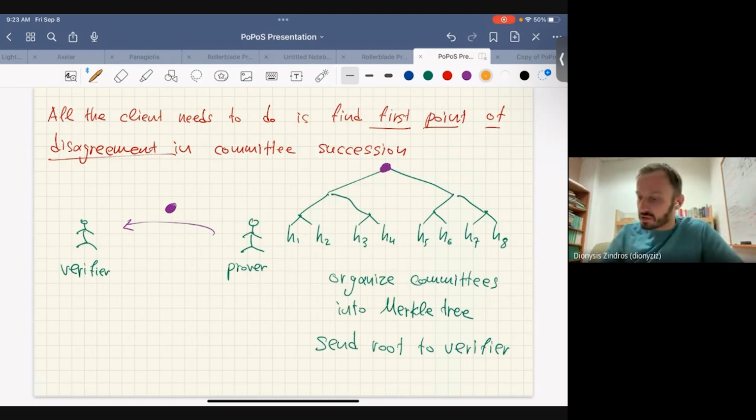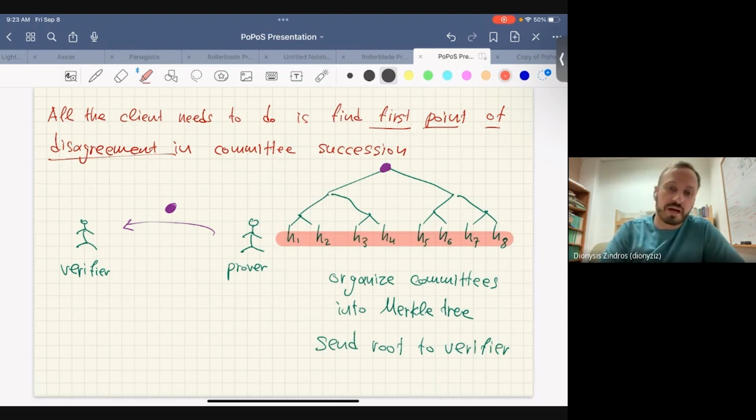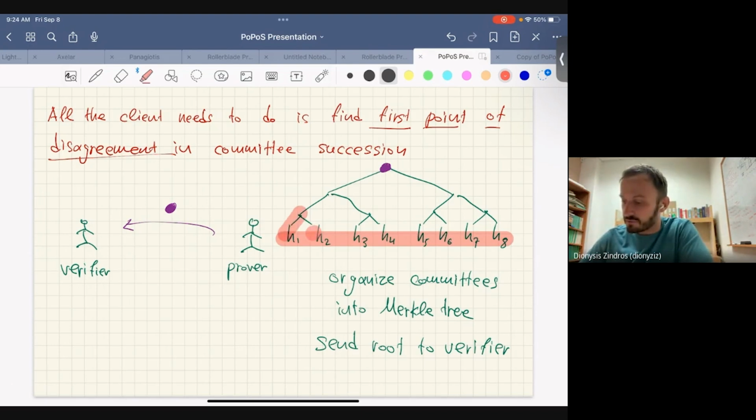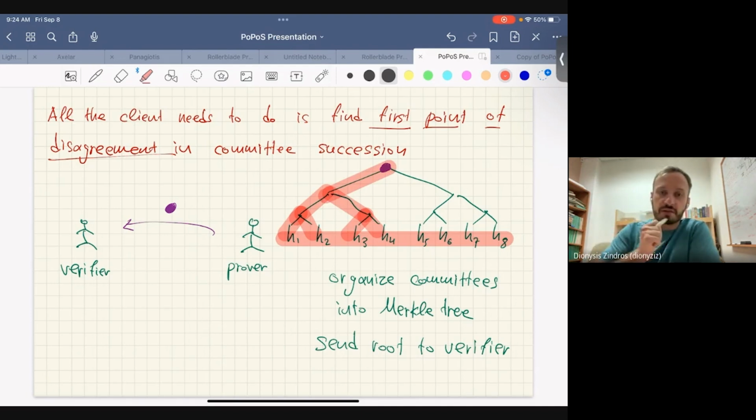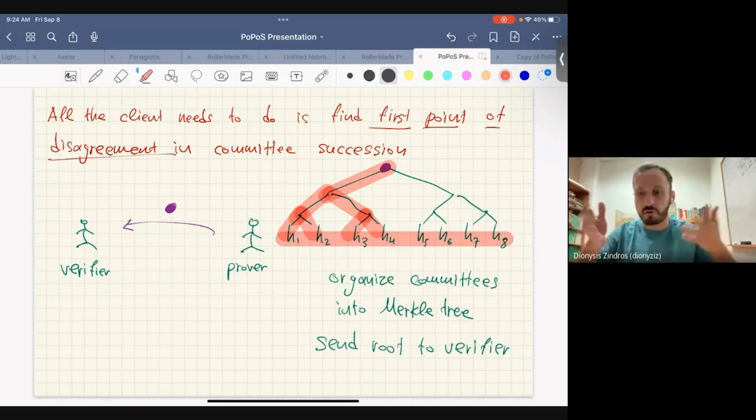The honest prover takes these hashes, which hash the committee public keys, and organizes them into a Merkle tree. So they take the hashes of the two first committees, and then they organize them like this, and then they get up to a root, right? And then all they send is the root of this tree to the verifier. So this is the whole history of the world of all the committees that have happened, right? I hash the public keys, I take them together into a tree, this one piece of hash, this is the whole thing, right? The verifier, of course, doesn't know anything, but this is a commitment for the prover.